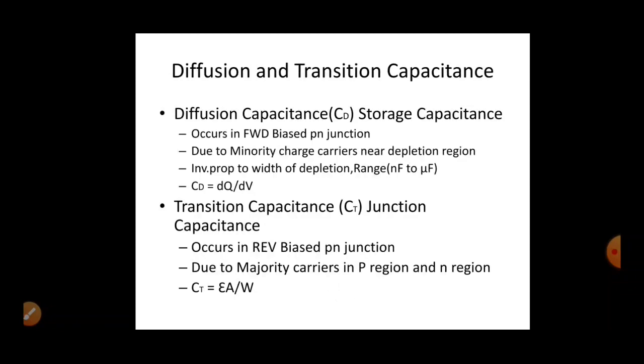So next is capacitance. There are two types of capacitance: diffusion capacitance and transition capacitance. Diffusion capacitance occurs during forward biased conditions, and transition capacitance occurs during reverse biased conditions. Before going to diffusion capacitance, let us discuss transition capacitance, which is much easier to understand. Transition capacitance occurs during reverse biased conditions, right?